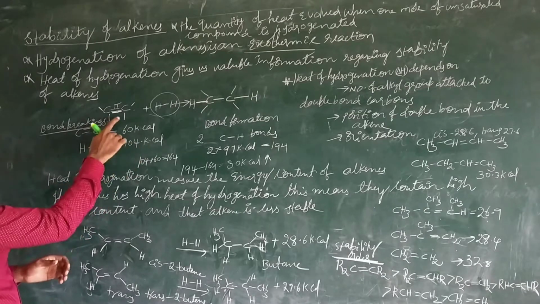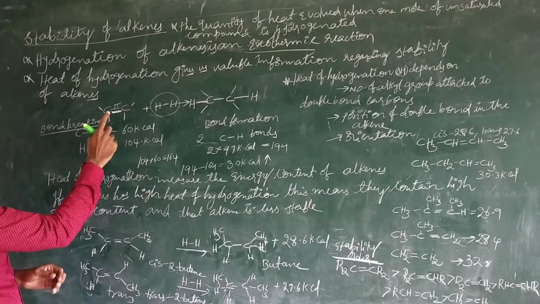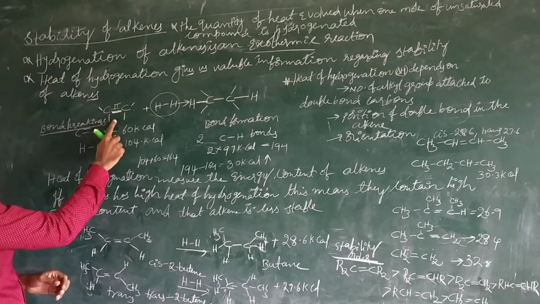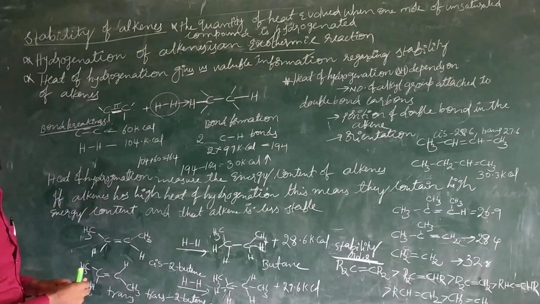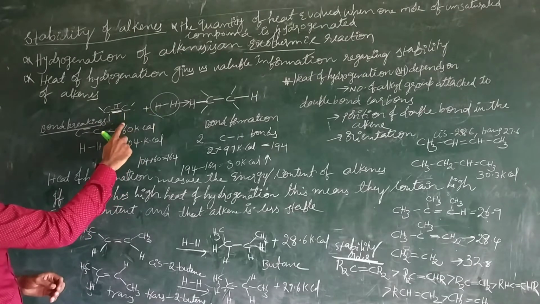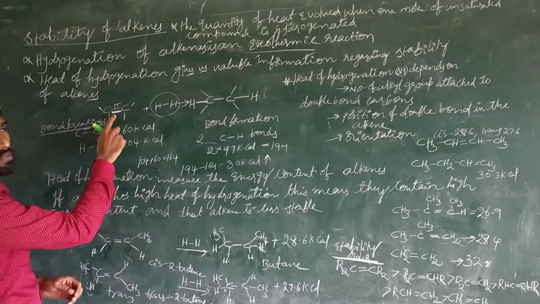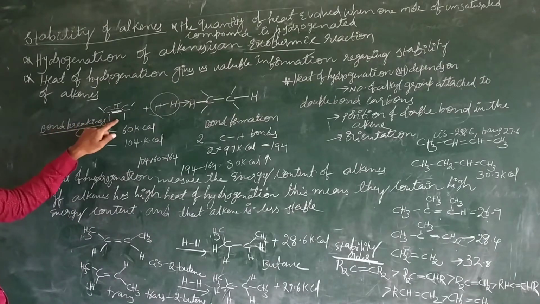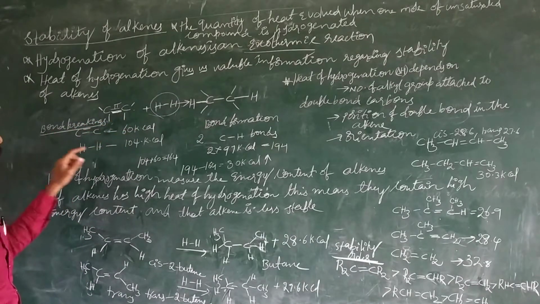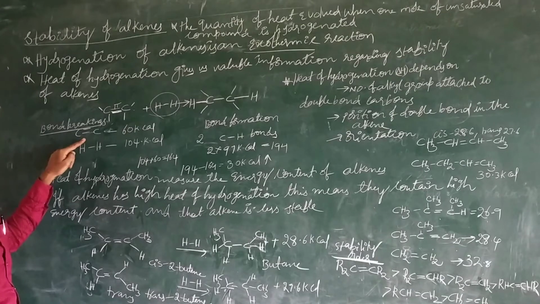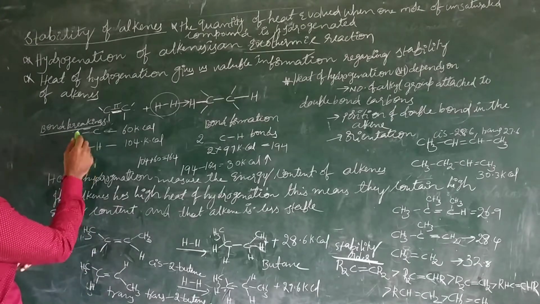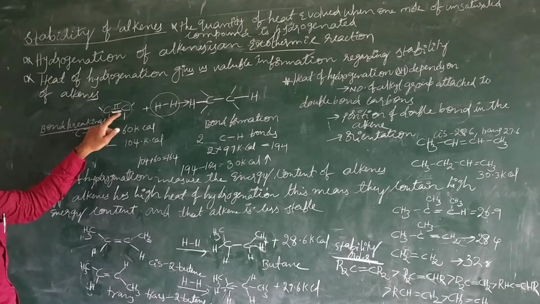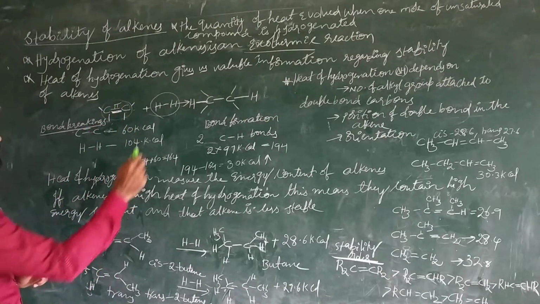Every molecule contains a certain amount of energy. If you want to determine how much energy this unsaturated molecule has, we should perform the hydrogenation. Then, due to this hydrogenation, that energy is liberated by the compound. Now we will see an example. This compound contains 1 pi bond. If you want to break the pi bond, we need 60.